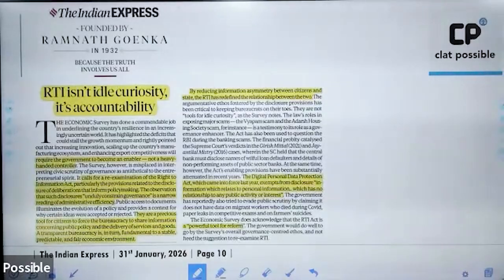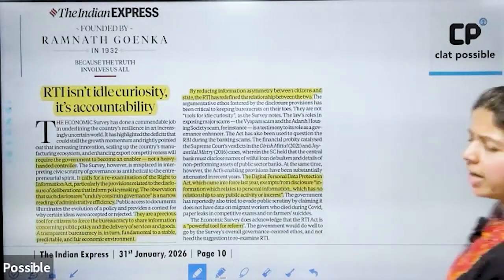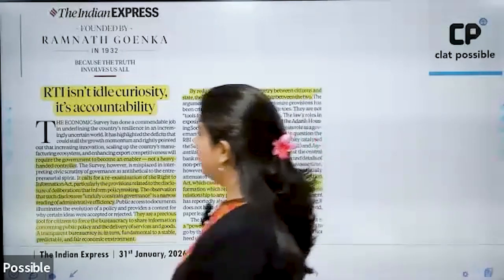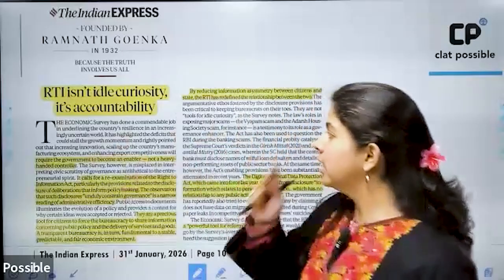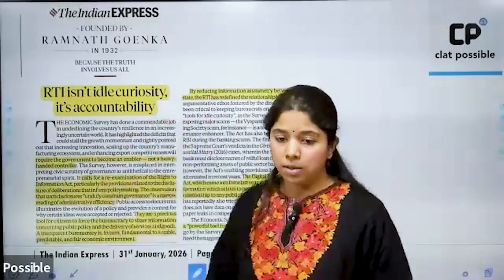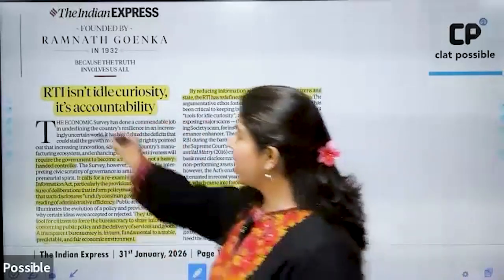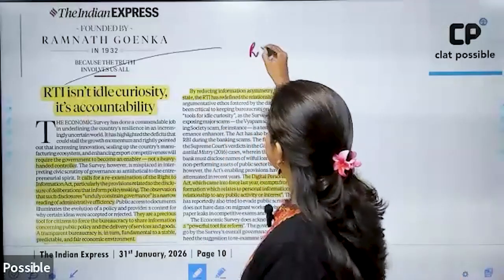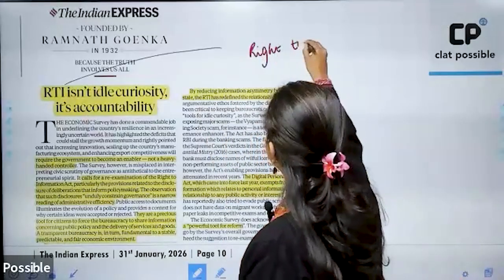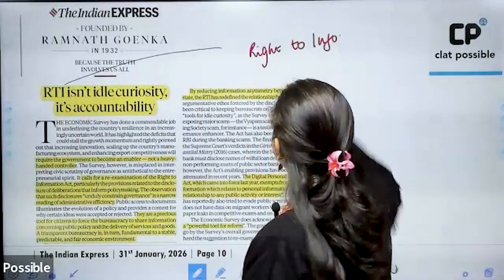All right. Then this particular article draws attention to RTI through yesterday's economic survey only. And it says that RTI isn't idle curiosity, it's accountability. Now, what is RTI? RTI is the Right to Information Act. What does this Right to Information Act actually seek to do?